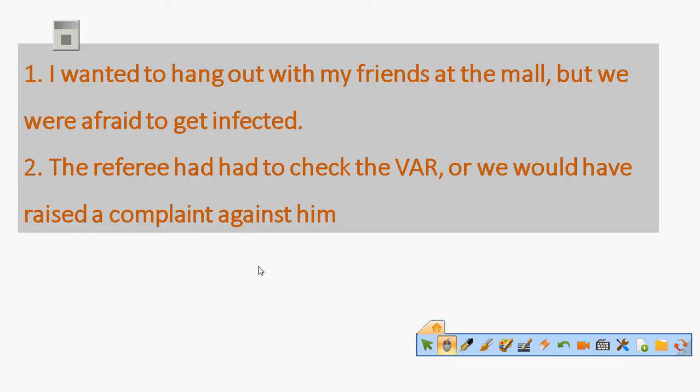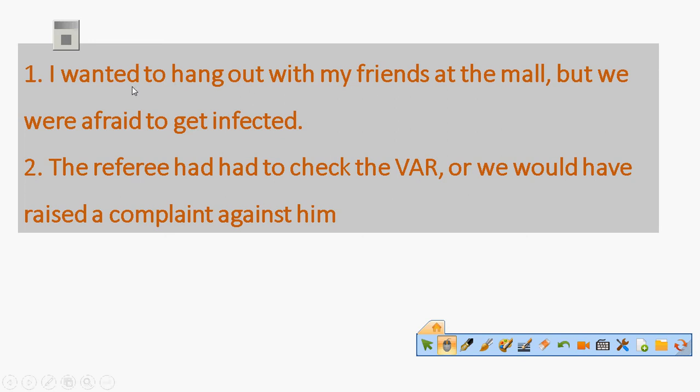Look at these sentences again. I wanted to hang out with my friends at the mall, but we were afraid to get infected. Look at the first part: I wanted to hang out with my friends at the mall. It's a complete sentence. The subject is the pronoun I, the verb is wanted, and then the completion.